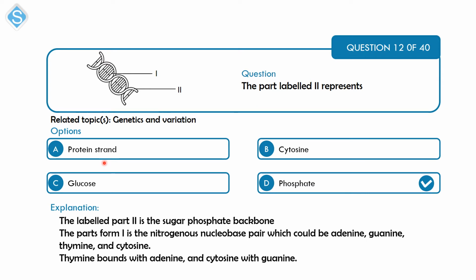It's a pair of bases containing nitrogen, and those bases could be adenine, guanine, thymine, or cytosine. Thymine bonds with adenine and cytosine with guanine, so it forms a pair like that.